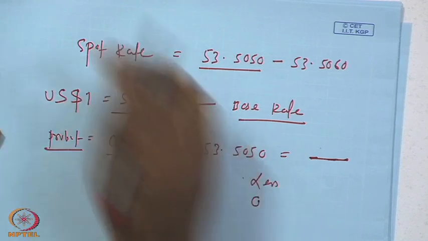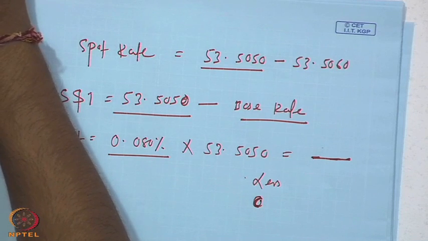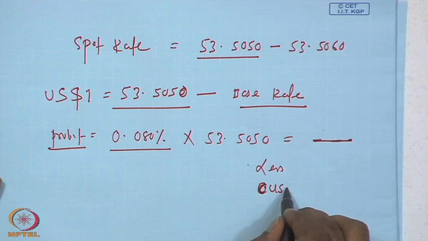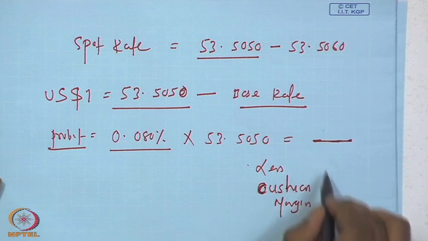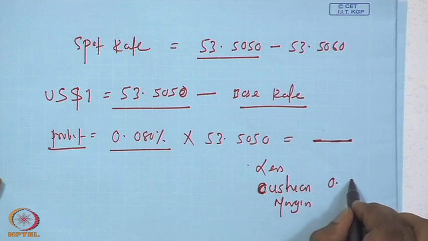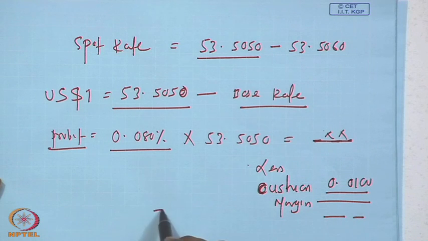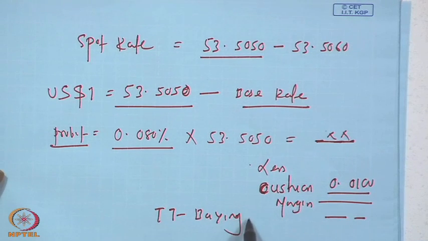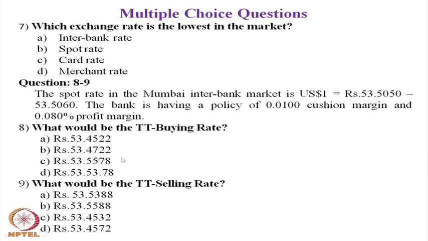The cushion margin is 0.010. You subtract the cushion margin from the applicable rate, 0.0100, and the resulting rate is the final rate, which is called the TT buying rate.